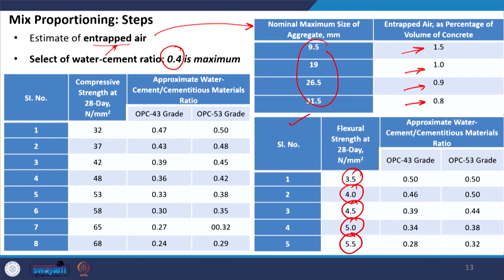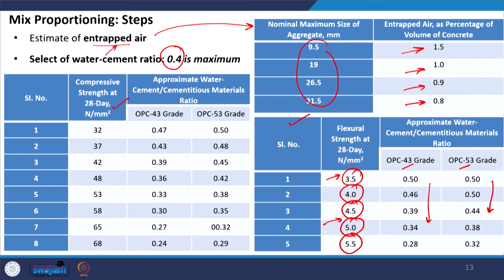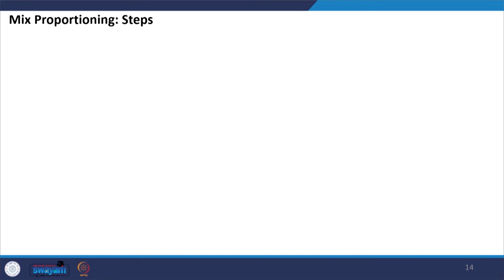Similarly, it is a function of the flexural strength and also a function of the type of cement which we are using. So, depending on the type of cement, the values will change. Again, one point to remember is that the water cement ratio is a function of the strength and the grade of cement which we are using. The same goes with compressive strength, a function of compressive strength and grade of cement. If our strength falls somewhere in between, then we can interpolate those values. This will be clear once we solve an example problem.